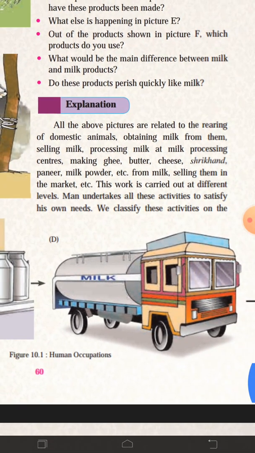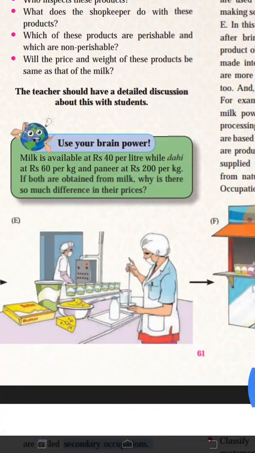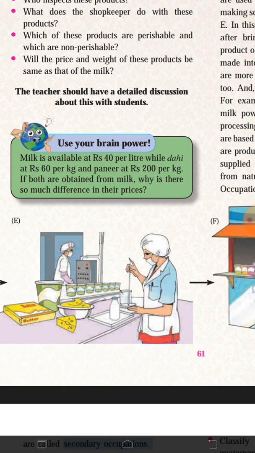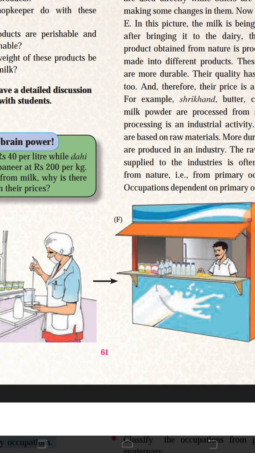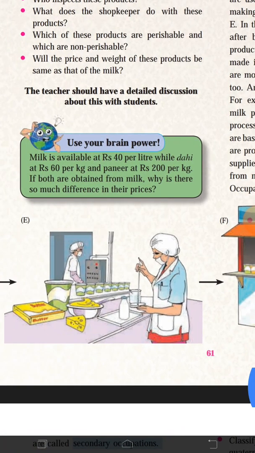Then see here, in picture E, some products are made out of the milk. So butter is there, then ghee is there, shrikhand is there. Some processing is done on the milk and new products are made. And here this person is providing the facility of various products of milk.